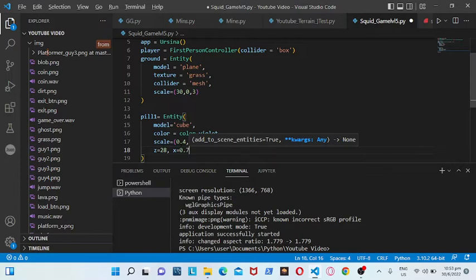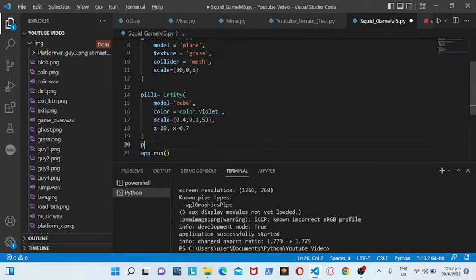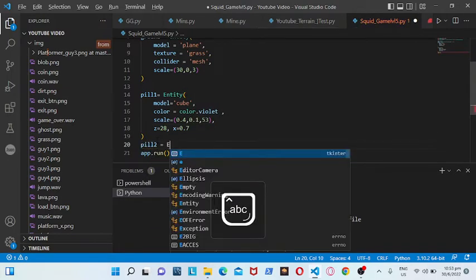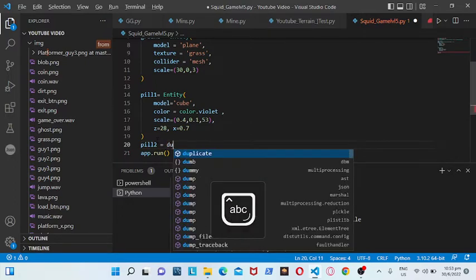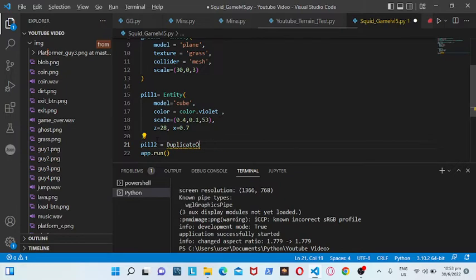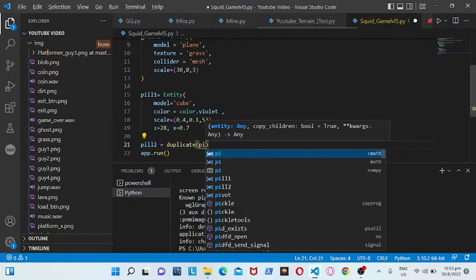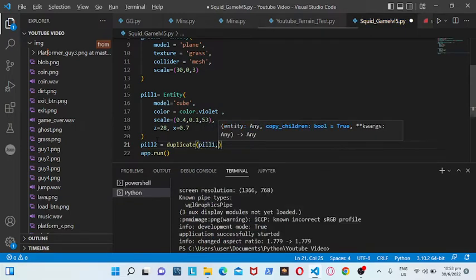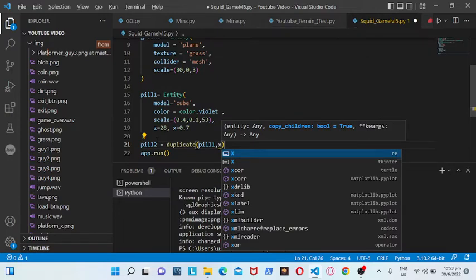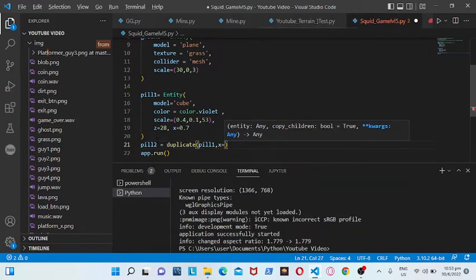Pill 2, pill 3 and pill 4 are just the duplicate of pill 1. So what we need to do is simple. Pill 2 is equal to duplicate pill 1, but the x is just equal to minus 3.7.